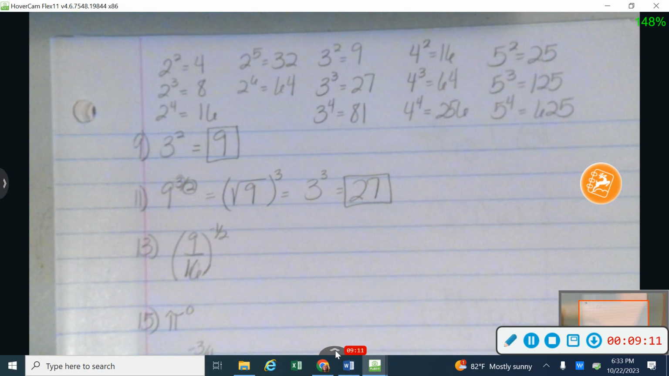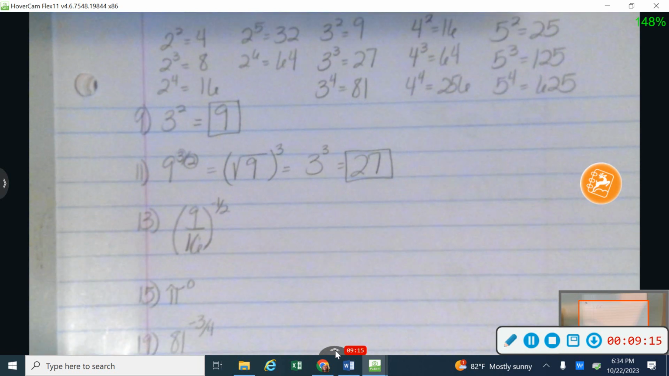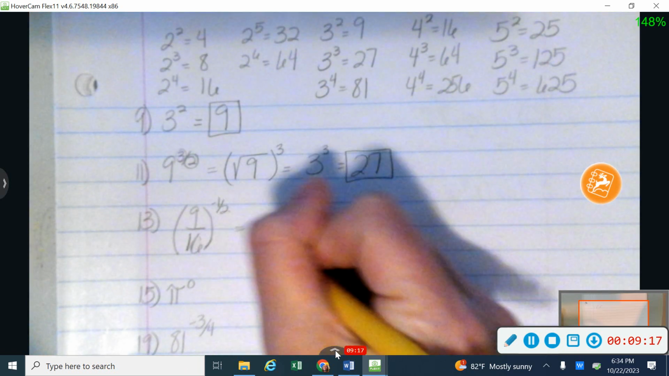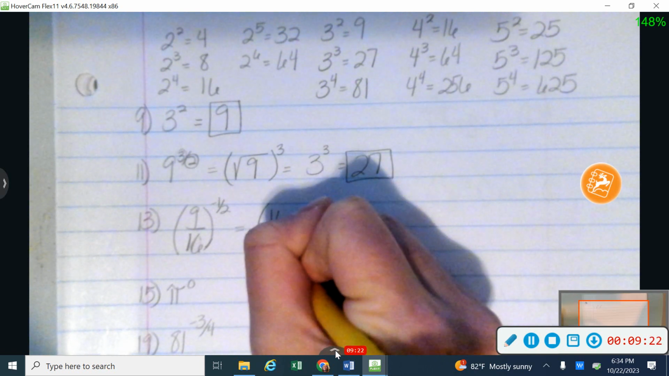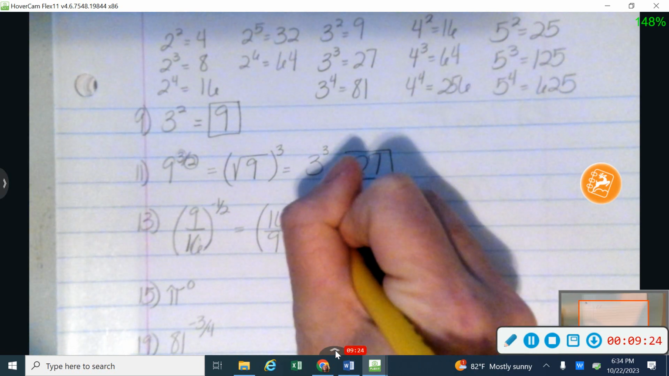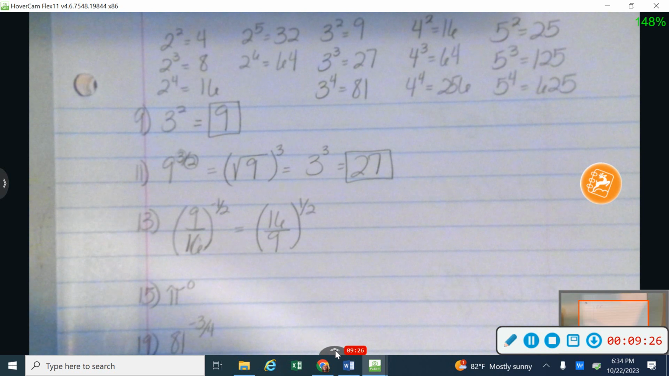Okay, number 13 is similar to the one that we worked with the negative 2 power just a minute ago on number 5. I'm going to go ahead and take care of that negative first, and to do that, I'm going to flip my fraction upside down, and that'll change that negative 1/2 into a positive 1/2. So anytime you see a negative exponent, change sides of your fraction bar.